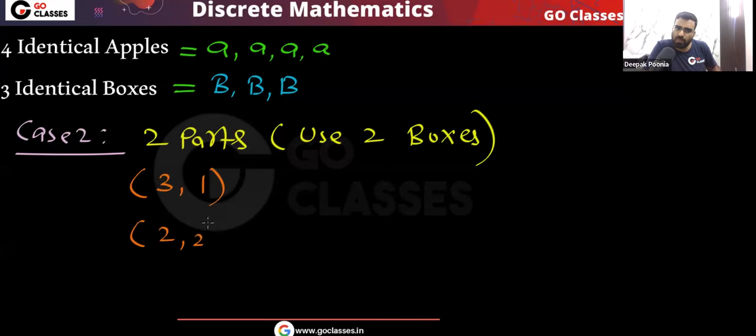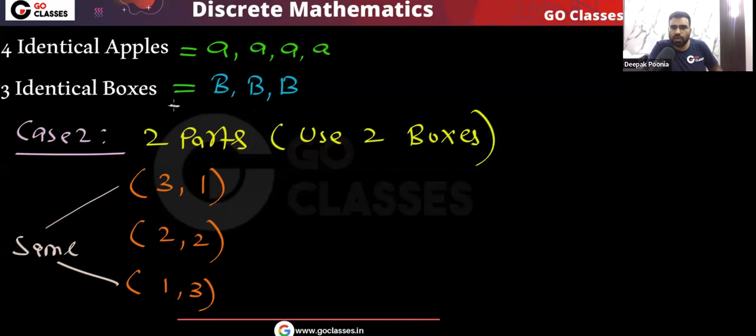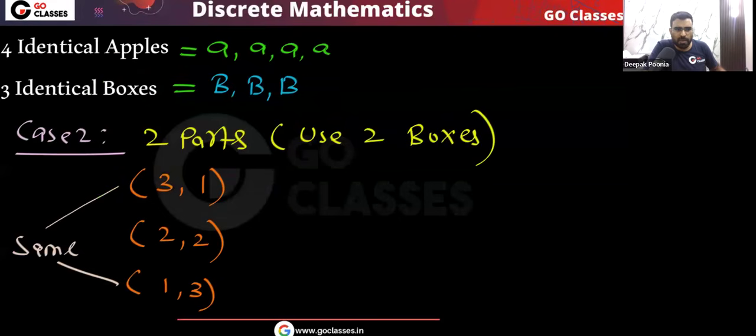Can I also do 1 and 3? No, these will be the same, because all the boxes are identical. Since the boxes are identical, if you do 1 3 or 3 1, both are the same. So here you don't have to consider this; 3 1 and 1 3 are both the same.